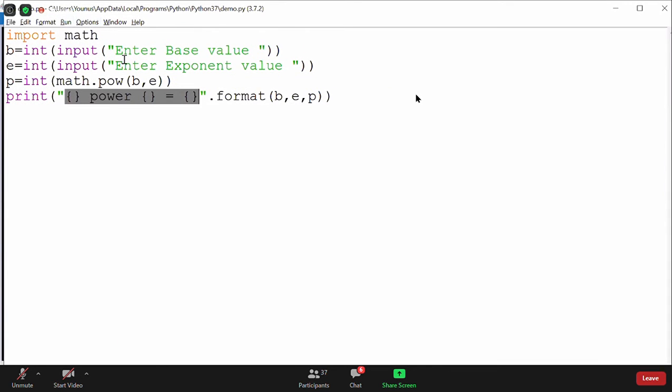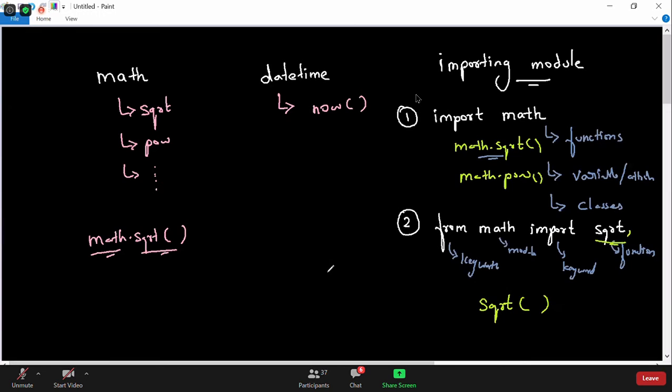But here one problem is this will take some more space and execution time, and every time I have to use this particular module. What if the module name is very big, guys? Okay, we'll talk about it. What if the module name is very big is another question actually, but let us talk about this particular thing.